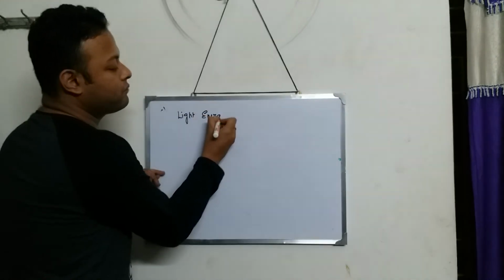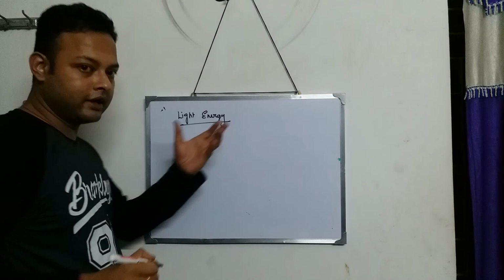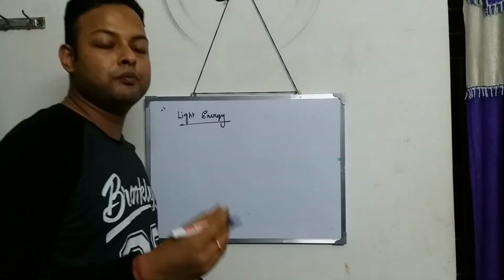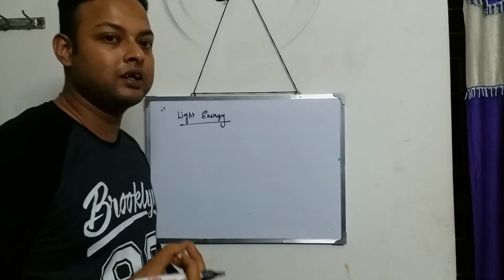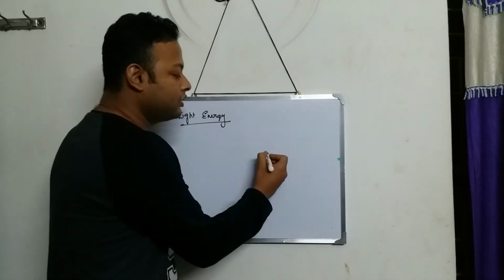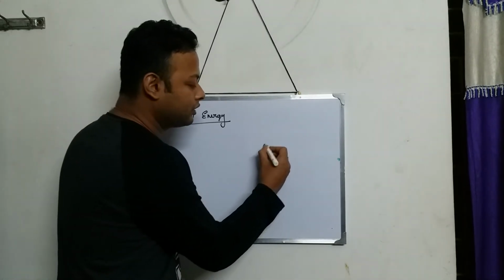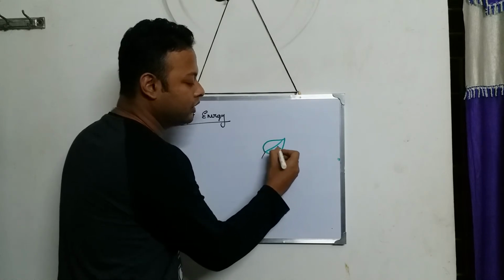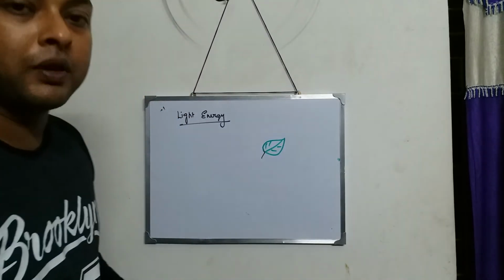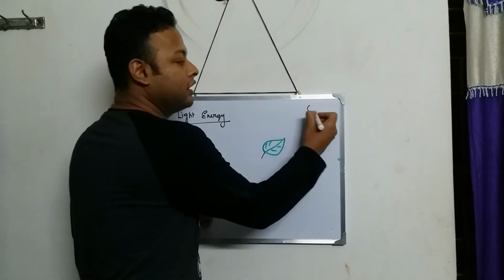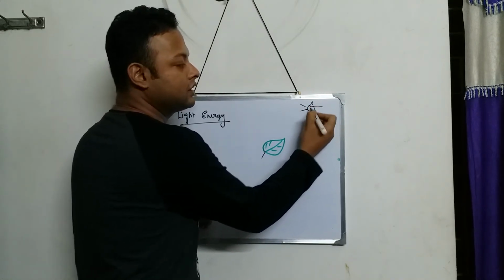Light energy. Now sunlight, plants, all the plants, or I will say specifically green plants. A green plant, this is a leaf of the plant, and this is the sun.